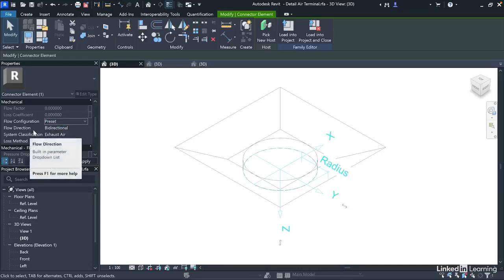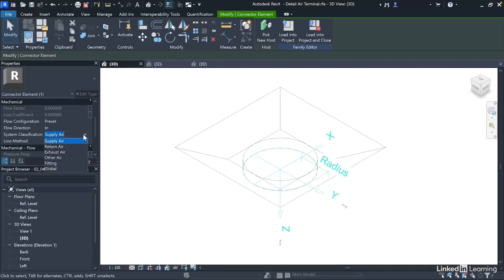Then we'll have flow direction, which determines the direction of airflow in the duct. And this is a supply air terminal, so the air flows in from the equipment. So in this case, we'll choose in. Then we'll have system classification, which determines the mechanical system this connector will belong to within a project. So in this case, we'll choose supply air.